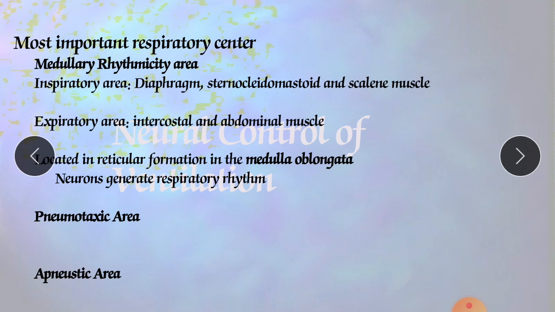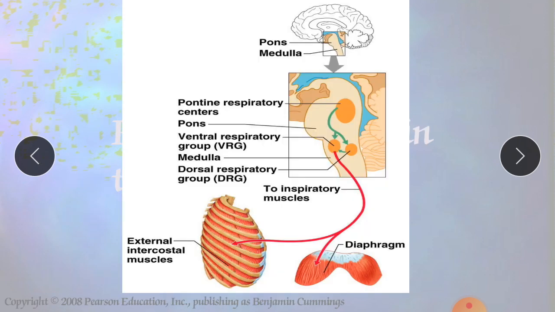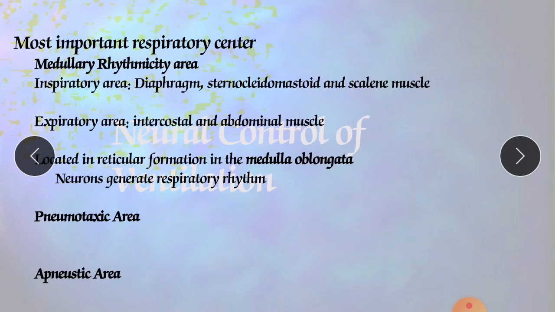Now after this we will go toward the pneumotaxic area. This is the area which occurs in the pons. In the pons also it can be divided into two parts. Two nuclei are there: one is the pneumotaxic area and another is the apneustic area. The pneumotaxic area is at the superior position and the apneustic area is at the lower position. Now first, the pneumotaxic area.